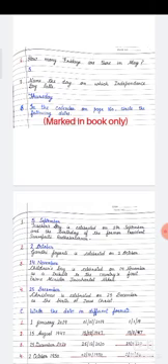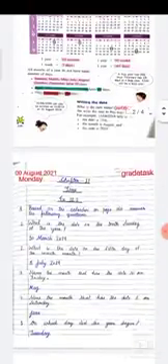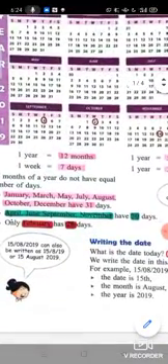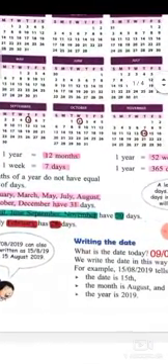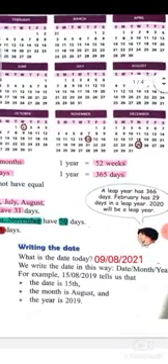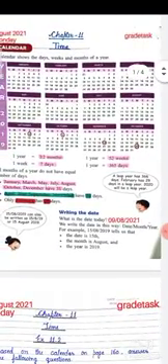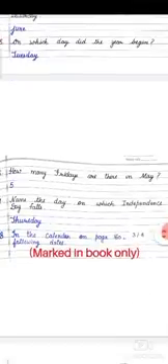Okay, now see, we have to mark 5th of September in the book. 5th of September I have marked, then 2nd October, then 14th of November, then 25th of December. These you all will mark in your book.